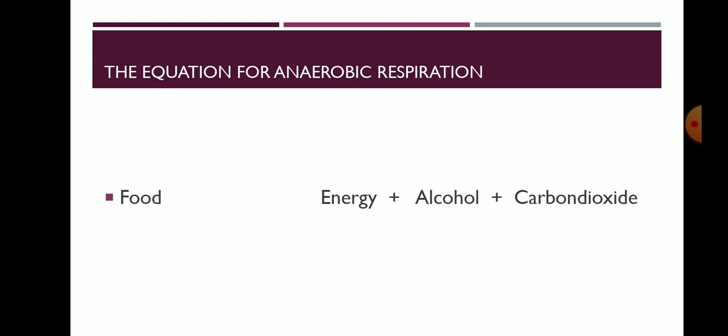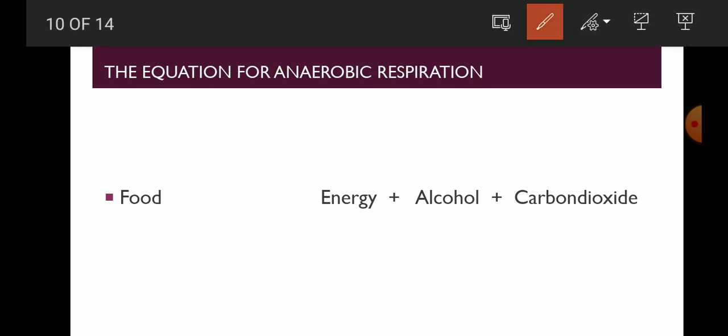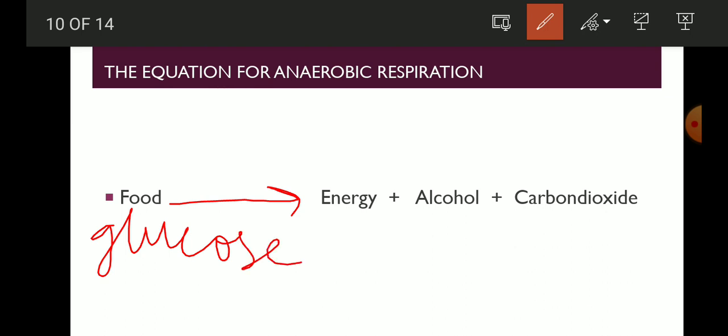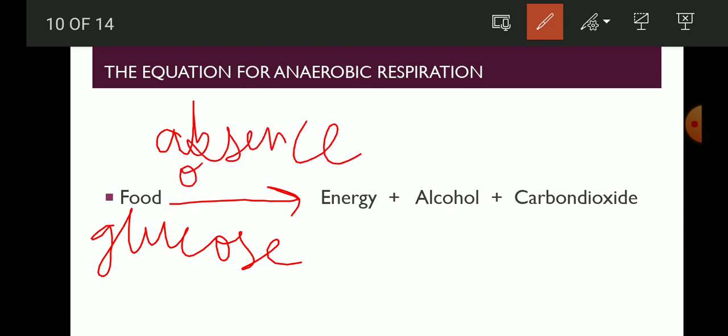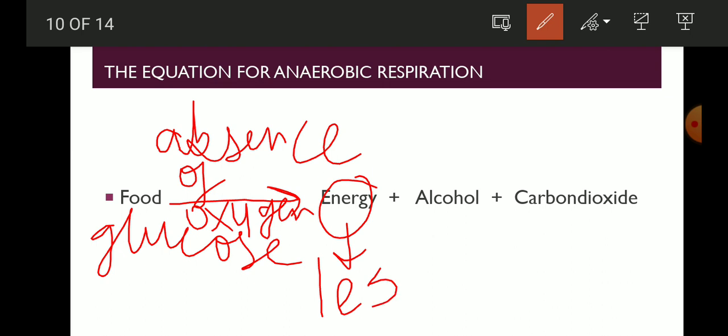Now, what is the equation for anaerobic respiration? In this process, you need only one thing, that is the food, in the form of glucose. You don't need oxygen, so above the arrow you will write absence of oxygen, and in that process you will get energy, and that is less energy in comparison to aerobic respiration.